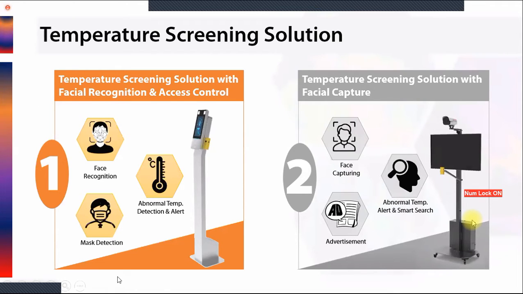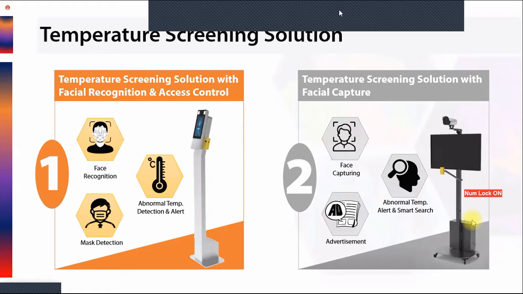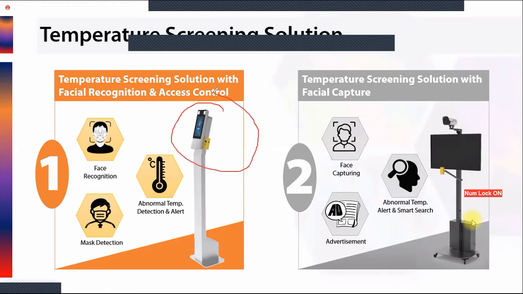The other solution is the temperature screening solution with face capture. So here we have two solutions: one with face recognition, and this one is a face capture solution. In the face capture solution, the camera will capture the face, and on the face we will overlay the temperature information of the person.